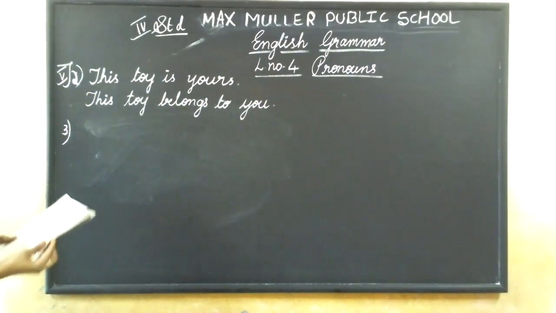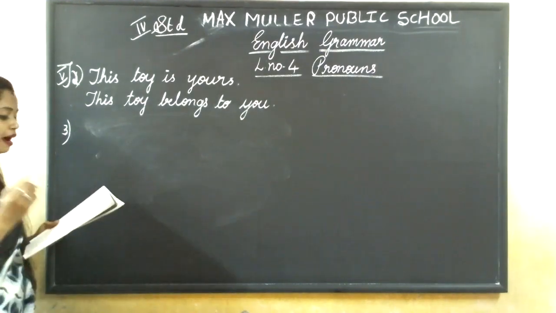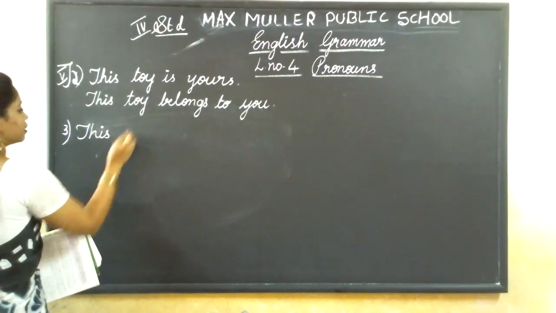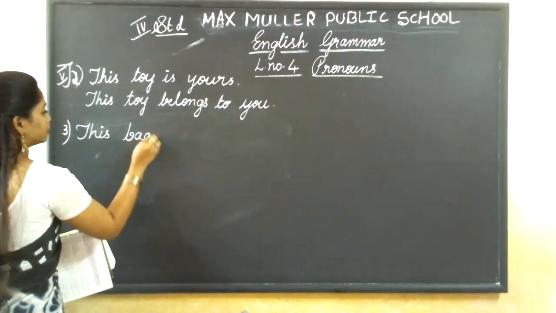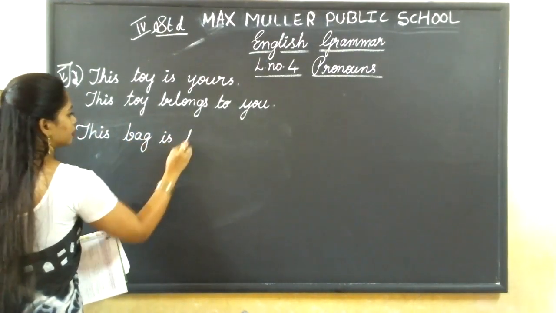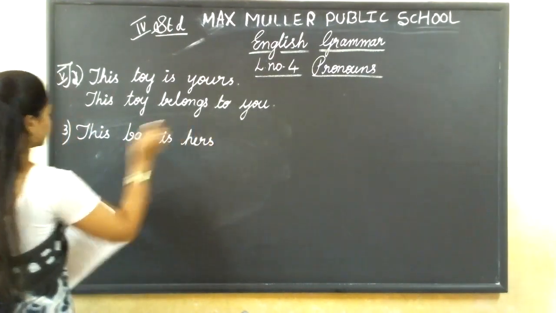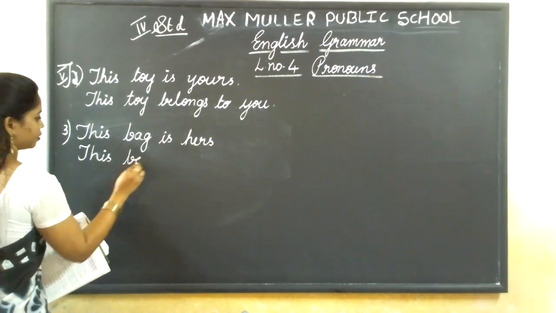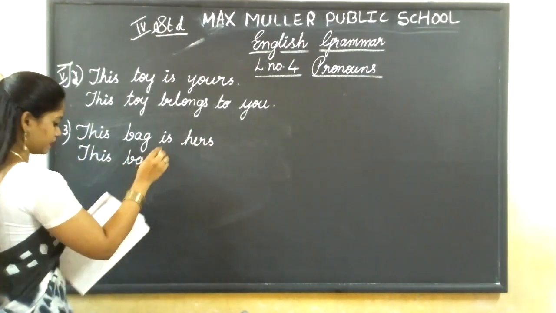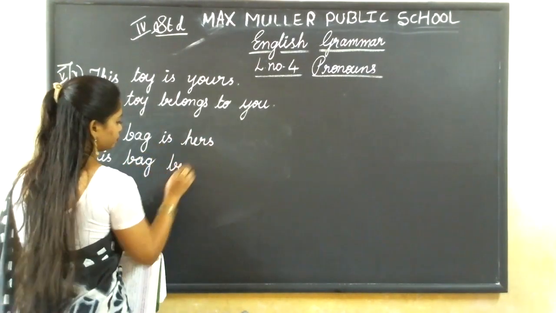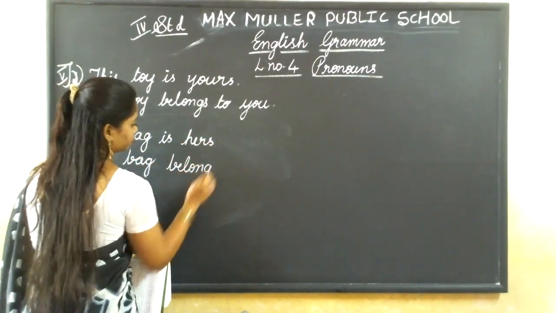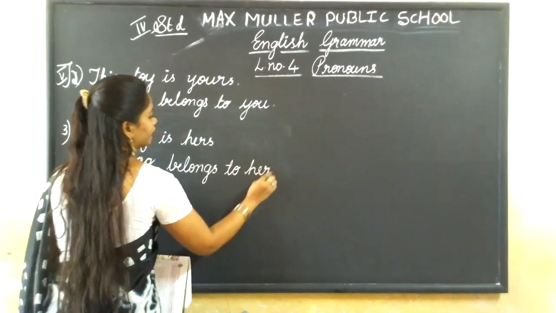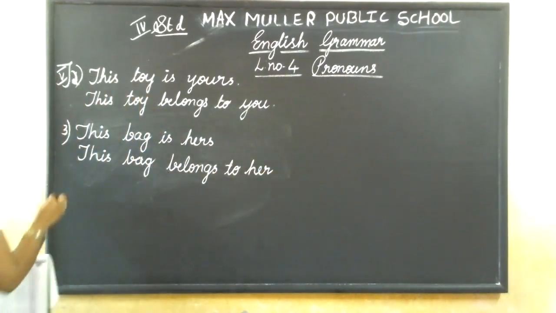That's it. See now the third one. This is her bag. What will we write? This bag is hers. Next: this bag belongs to her. Okay.